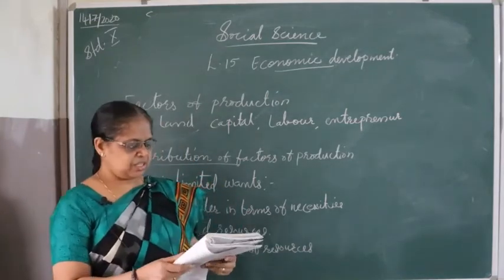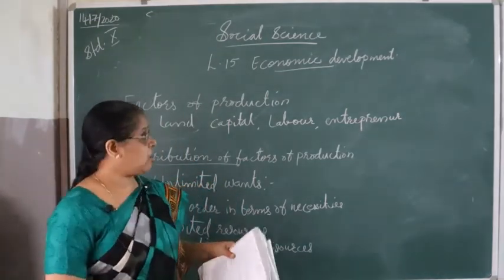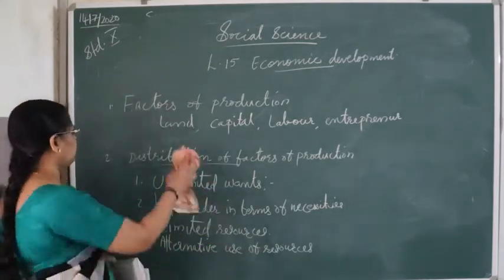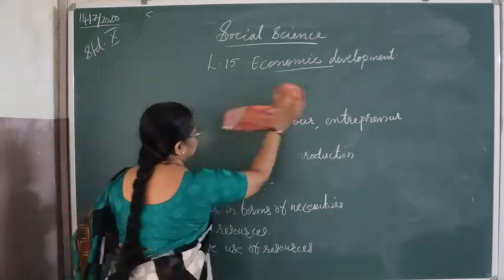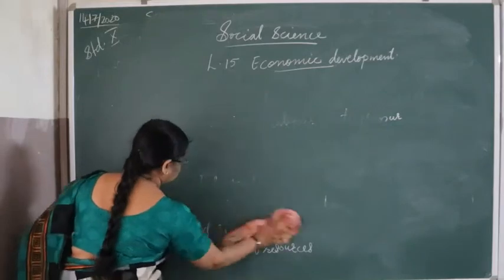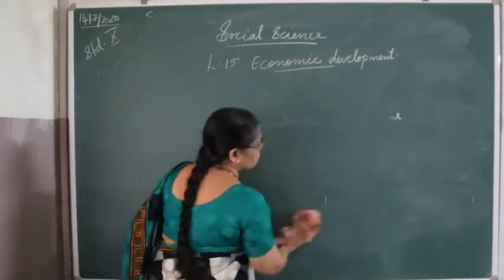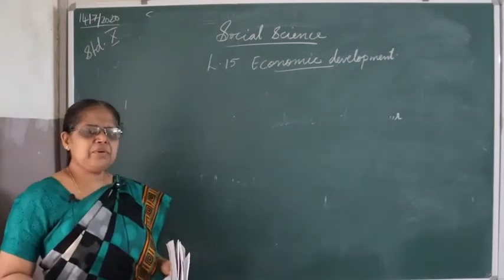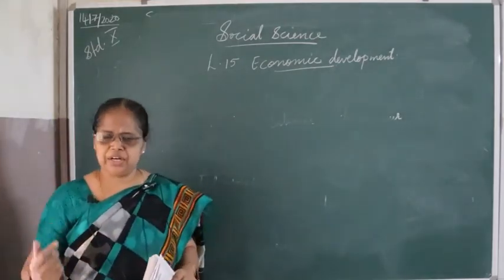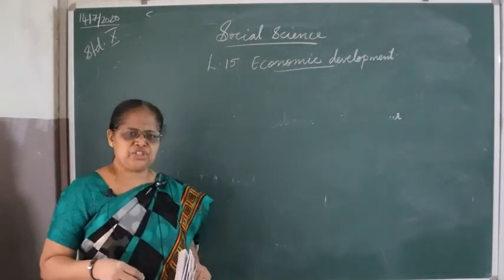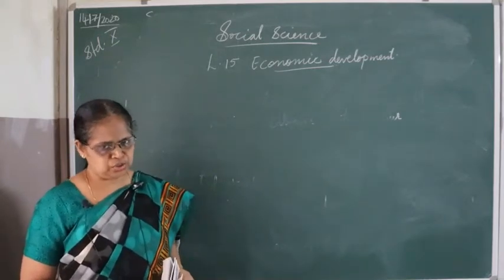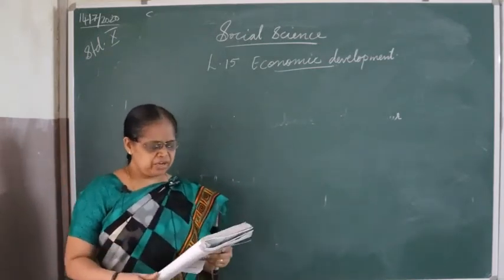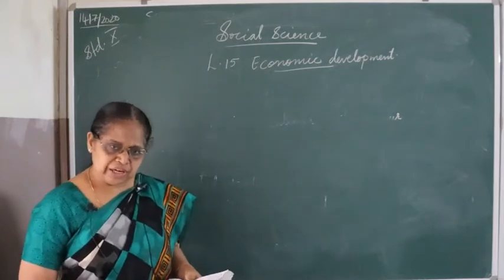The next is methods of allotting resources. Different methods are used in different countries for the allocation or distribution of these resources. Each and every country wants economic development.